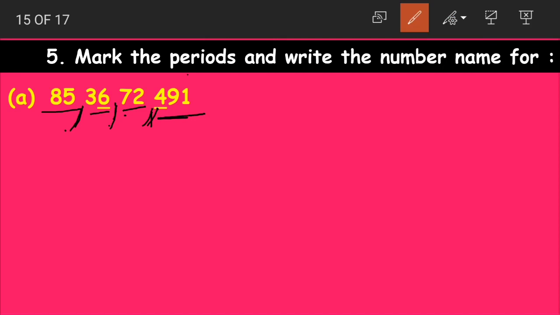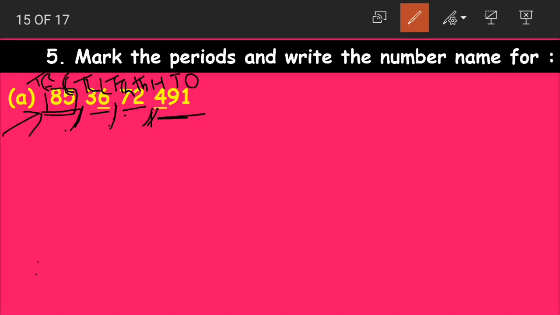And how do we write the number name for it? For writing the number name, first let us write the place values above the number: ones, tens, hundreds, thousands, 10,000s, lakhs, 10 lakhs, crores and 10 crores. Okay. Now how do we write the number names? We start writing from the left side. Now look at these numbers 8 and 5.